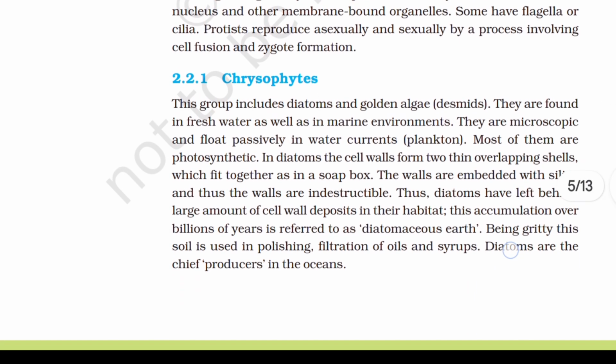2.2.1 Chrysophytes. This group includes diatoms and golden algae (desmids). They are found in fresh water as well as in marine environments. They are microscopic and float passively in water currents (plankton). Most of them are photosynthetic. In diatoms, the cell walls form two thin overlapping shells which fit together as in a soap box.